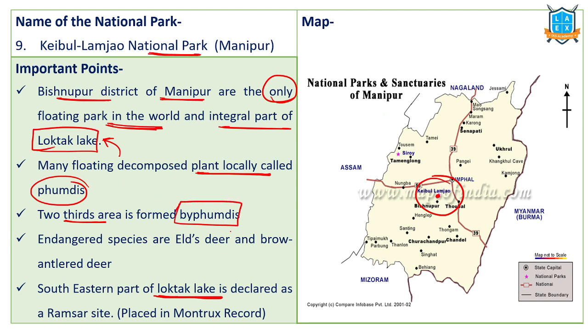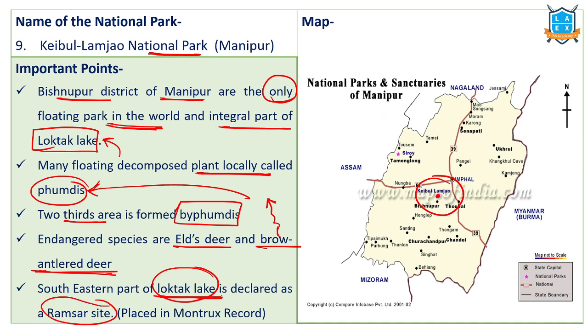It has endangered species, Eld's deer, the brow-antlered deer, we call it Sangai or Barasingha. We call these dancing deer also, because as they stand over these phumdis, it looks like they are dancing. As these phumdis move, it looks like these deer are dancing. And this particular lake is declared as a Ramsar site, Ramsar wetland, and it is also part of the Montreux record.